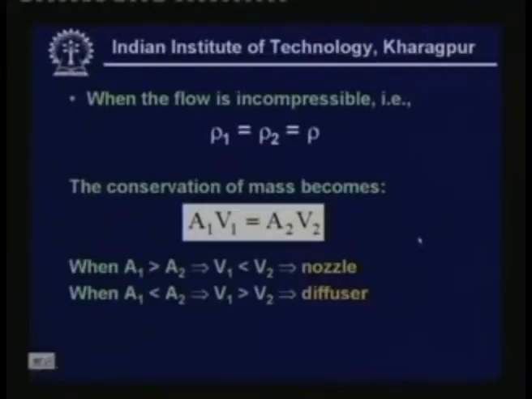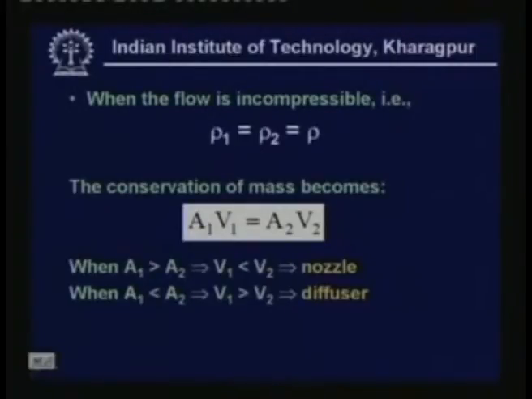For steady incompressible flow for a one dimensional situation, we get the conservation of mass equation as A1 V1 is equal to A2 V2. Now when A1 is greater than A2, then the velocity V1 should be less than V2. This is what is known as a nozzle. That means the velocity increases in the direction of flow as the cross sectional area reduces in the direction of flow. This is what is known as nozzle.